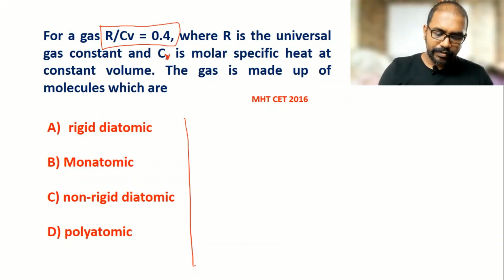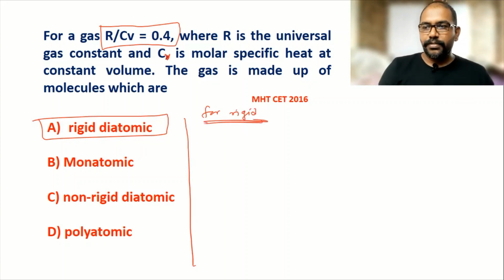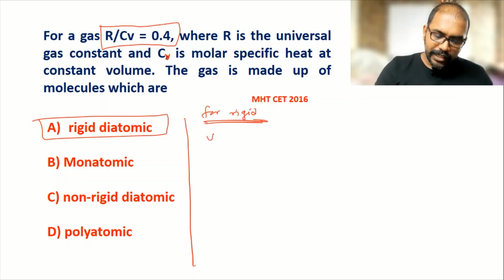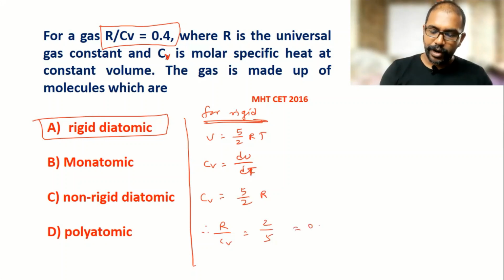rigid diatomic. For rigid diatomic, the number of degrees of freedom is 5. So I can write its energy is 5 by 2 RT. So we can write specific heat at constant volume is dU by dT. By using that, we get specific heat, Cv is equal to 5 by 2 R. So I can write, hence, R upon Cv is equal to 2 by 5. So it is coming 0.4.